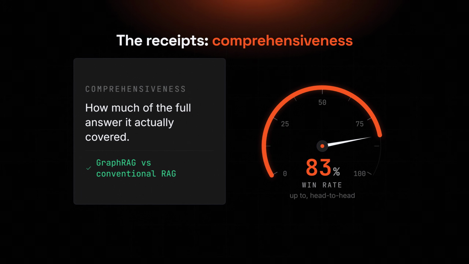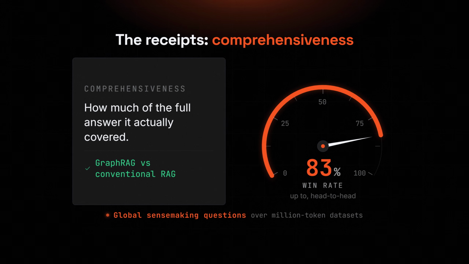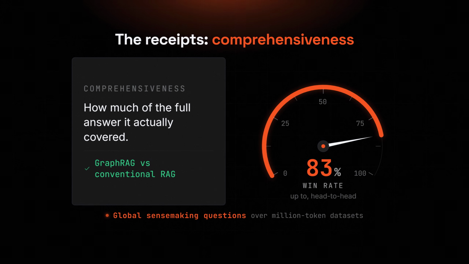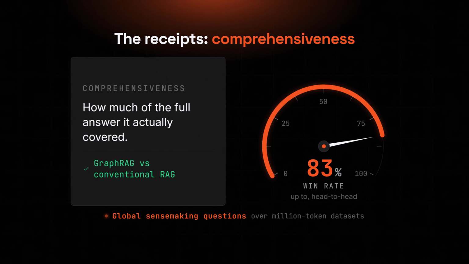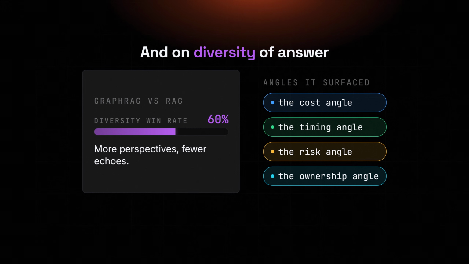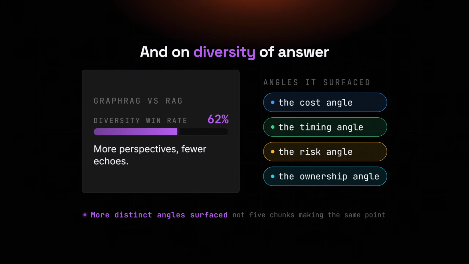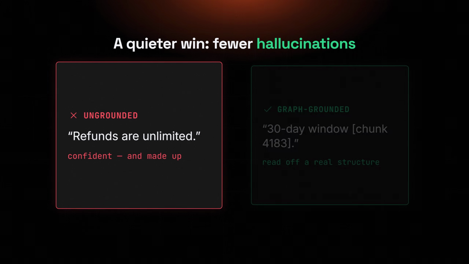Over a class of global sense-making questions on million token datasets, GraphRAG beat a conventional RAG baseline on comprehensiveness, how much of the answer it covered, winning up to 83% of the head-to-head comparisons. It won on diversity too, around 62%, meaning it surfaced more distinct angles instead of 5 chunks all making the exact same point.